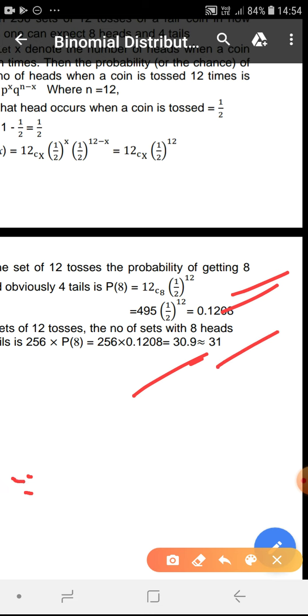So out of 256 sets, there are approximately 31 sets in which there will be 8 heads.